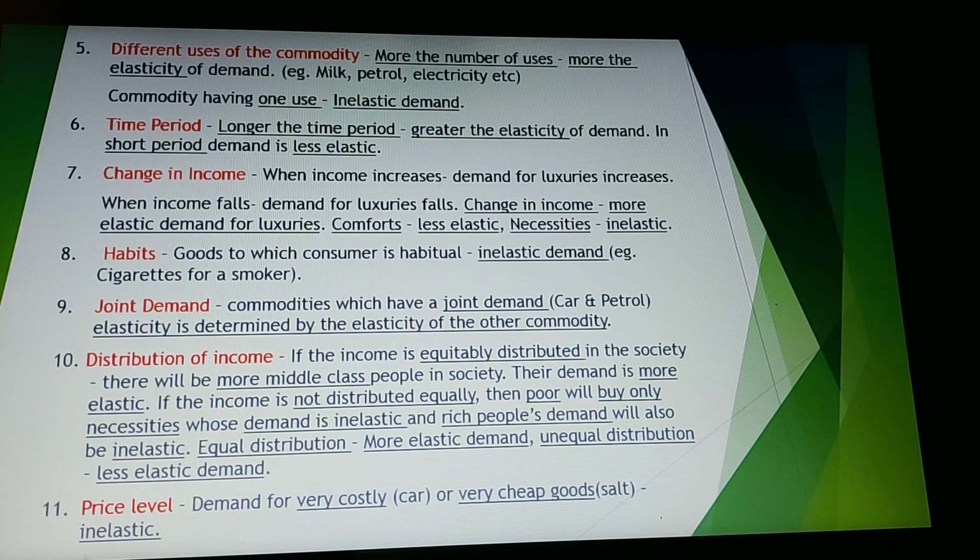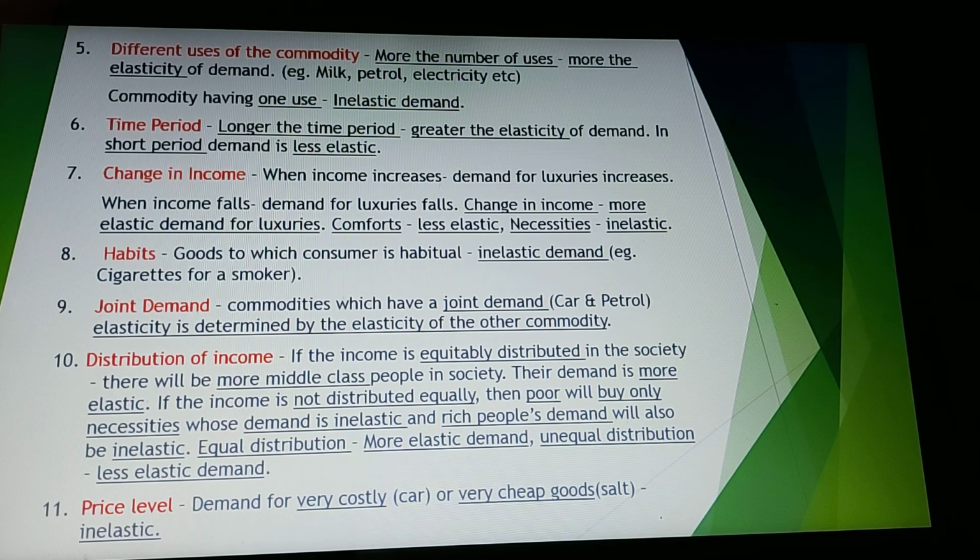The next is price level. Price level means there are commodities which are very expensive and commodities which are very cheap. So for both the very expensive and very cheap commodities, the elasticity of demand will be inelastic, because the very costly things are consumed by the rich people. So if the price increases or decreases, it makes no difference to them. And the necessities have to be consumed.